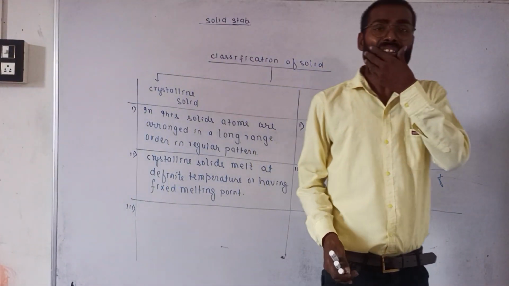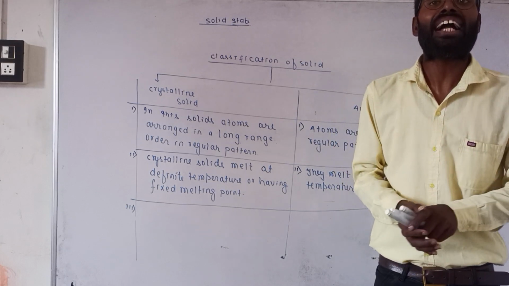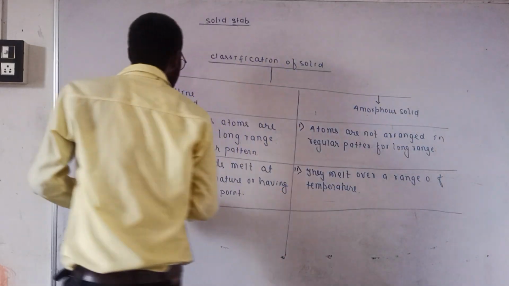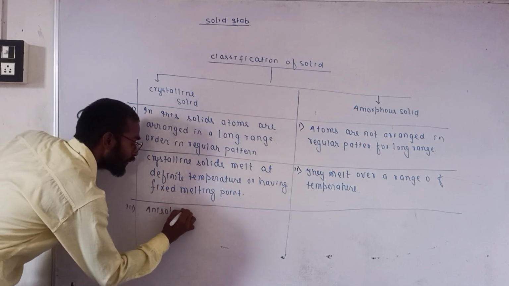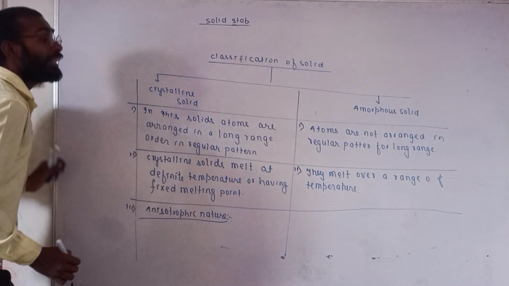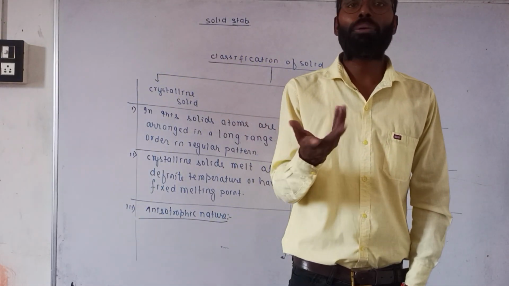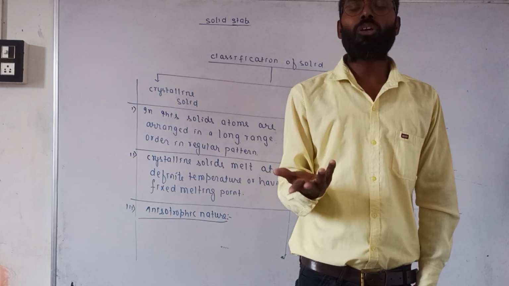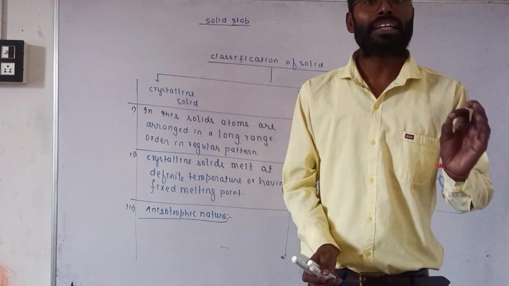Now the third point: crystalline solid has one nature that is called anisotropic. That is, crystalline solid is anisotropic in nature. Now sir, tell me what is this anisotropic? If you take examples like refractive index and conductivity, we know that solids are categorized under metal, non-metal and metalloids. If you take the example of metal, we know that metal contains a lot of free electrons.